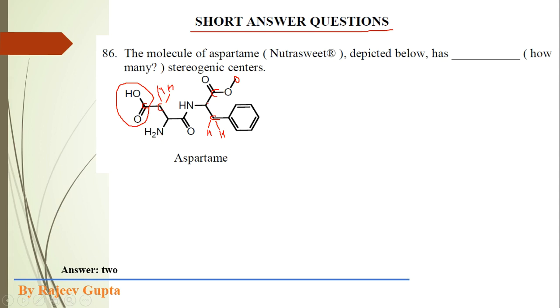Now see this carbon atom. This carbon atom is attached to four different groups. This is an sp3 hybrid carbon atom, or tetrahedral carbon atom, and this tetrahedral carbon atom is directly attached to four different groups.